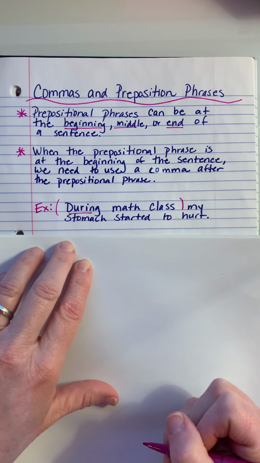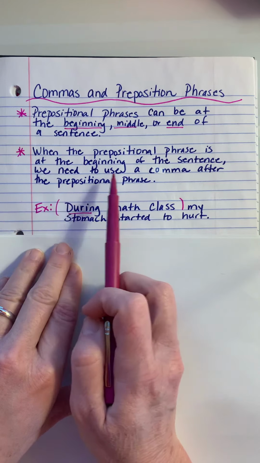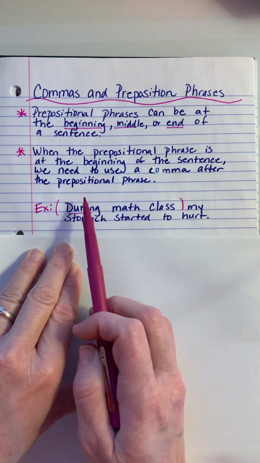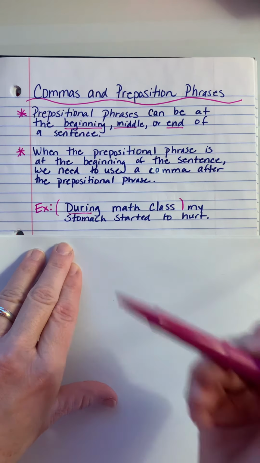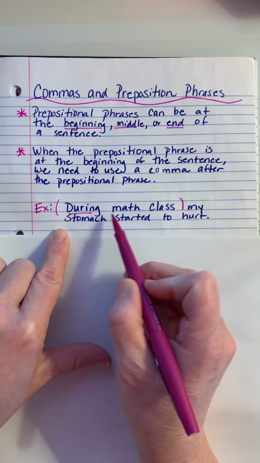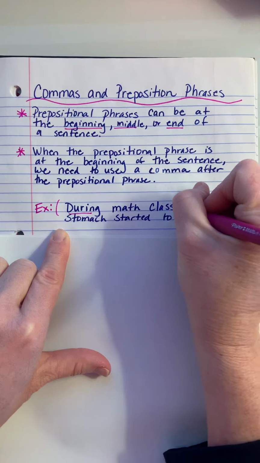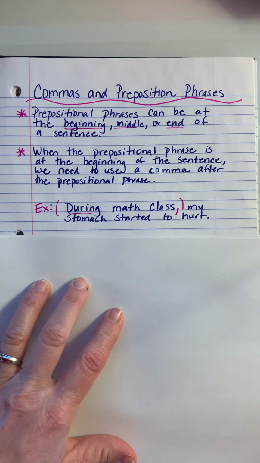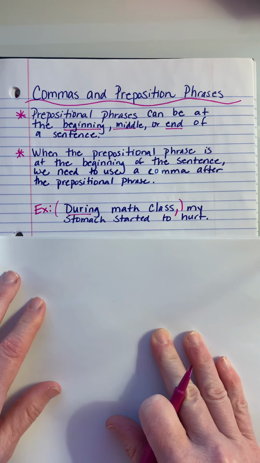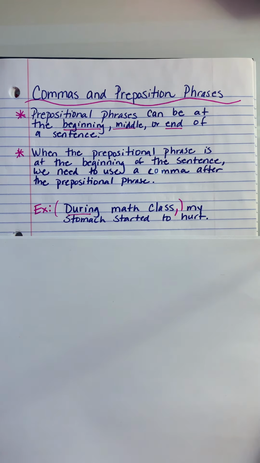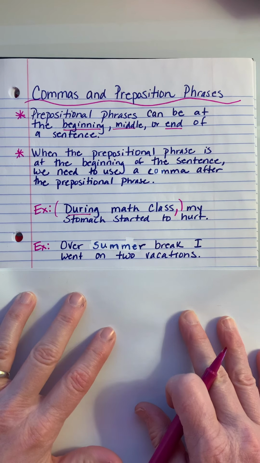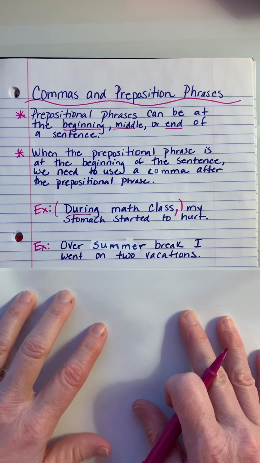Just looking up here at what we wrote down, when the prepositional phrase is at the beginning of the sentence, we need to use a comma after the prepositional phrase. So what you would do is write: During math class, comma, my stomach started to hurt. Okay, so it's as simple as that, locating the prepositional phrase at the beginning of the sentence and putting a comma after it.